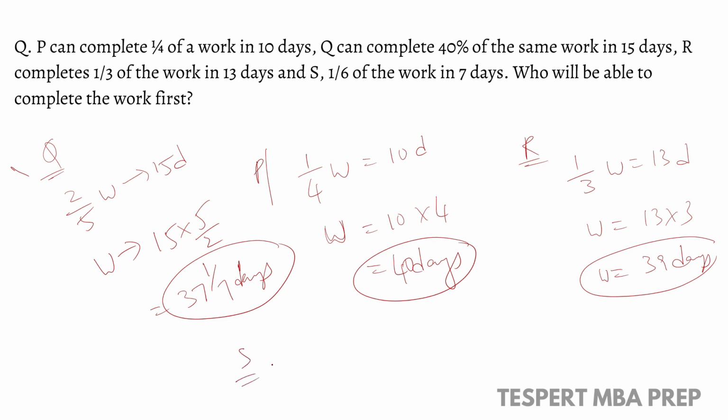And consider the last case, S. S can finish 1/6 of the work in 7 days. So one complete work can be finished by S in 42 days. But our question is, who will be able to complete the work first? If you observe here, Q takes the least number of days to finish the same work, right? So Q will be able to complete the work first.